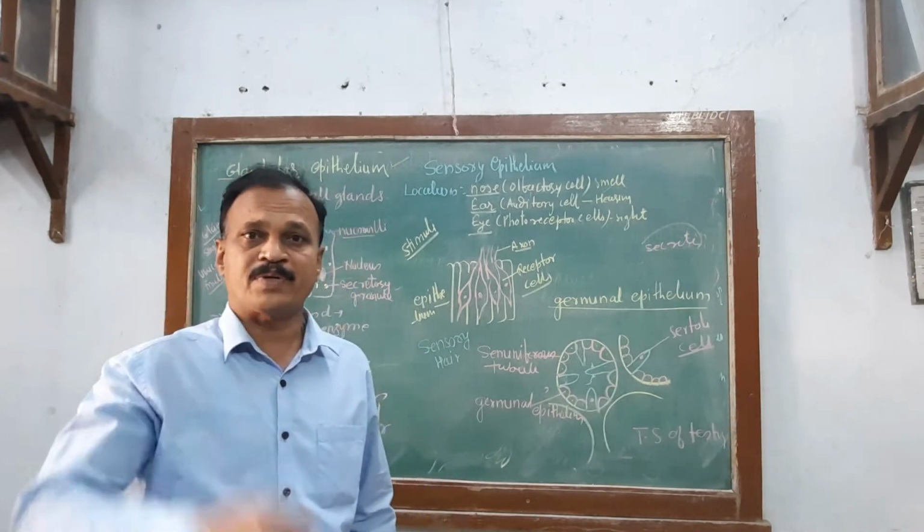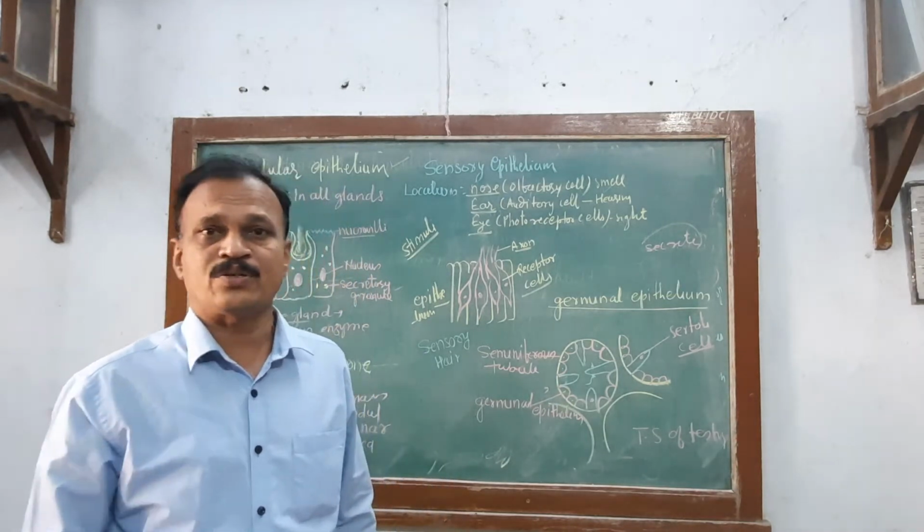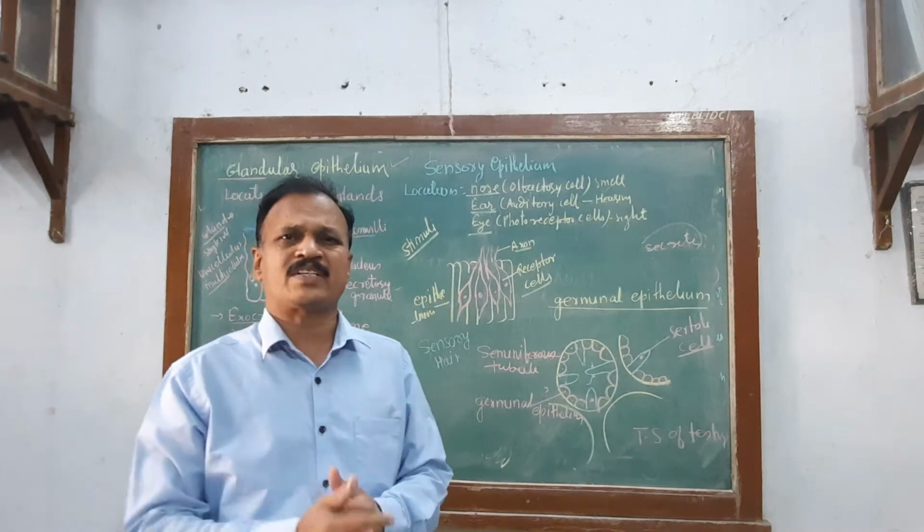Corpus luteum is a temporary gland. Placenta is also an endocrine gland. So these are the examples.